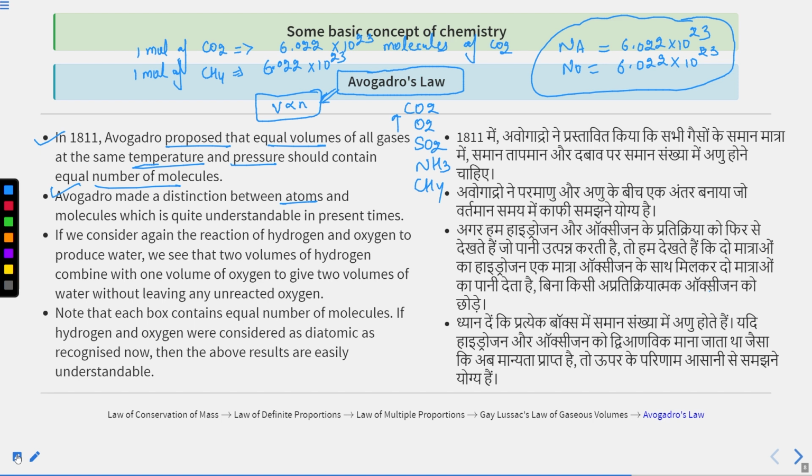If we consider again the reaction of hydrogen and oxygen, H2 plus O2 gives water, we see that two volumes of hydrogen combine with one volume of oxygen to give two volumes of water without leaving any unreacted oxygen.